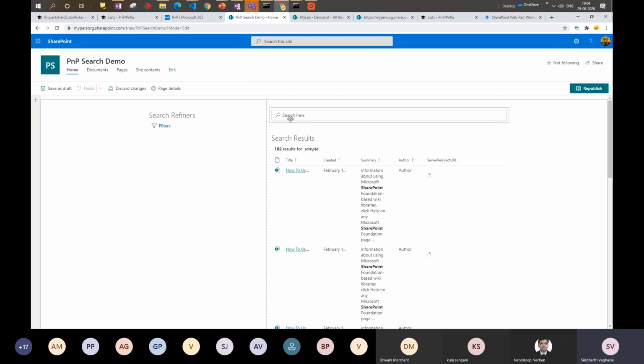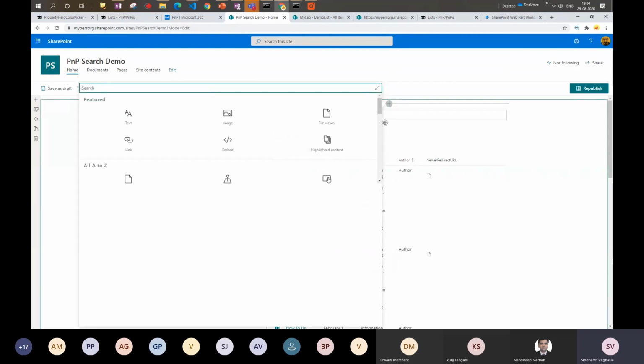Correct. So these are the three web parts. If I just go ahead and click here and search, these are the four web parts which are available: search box, search filters, search results, and the search verticals, right?